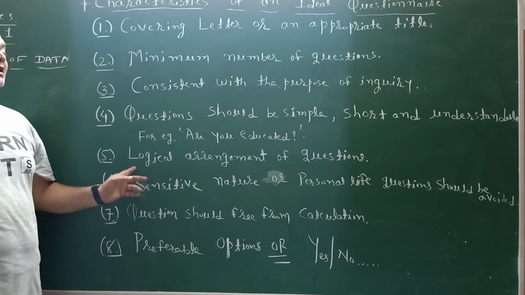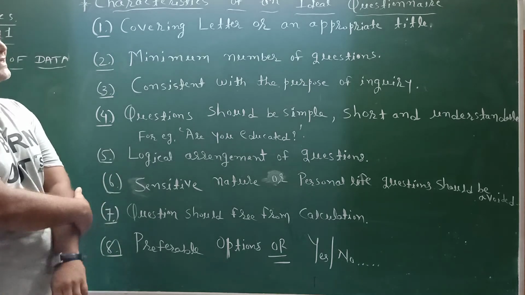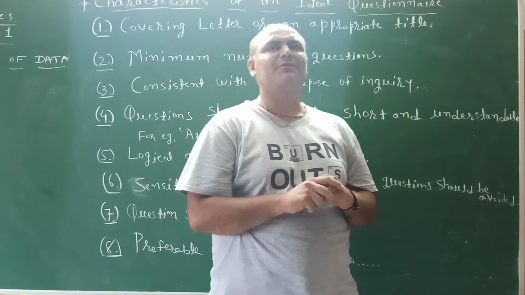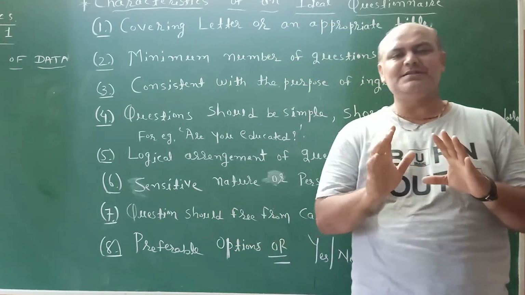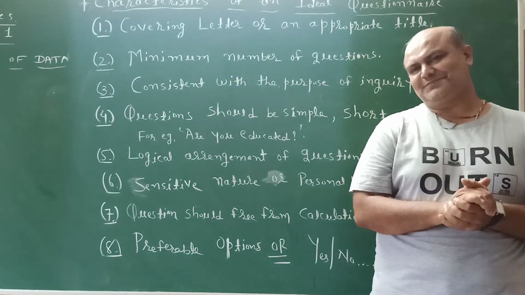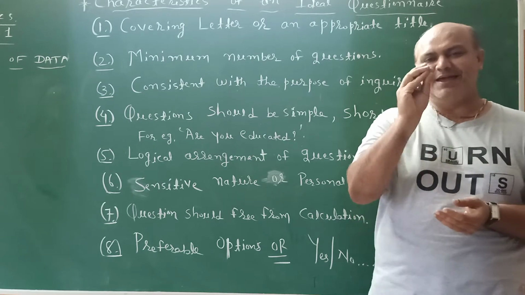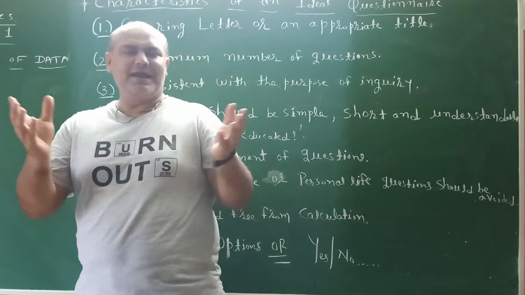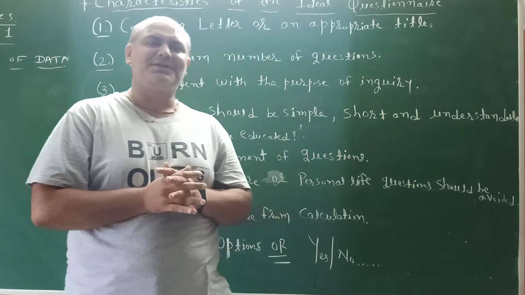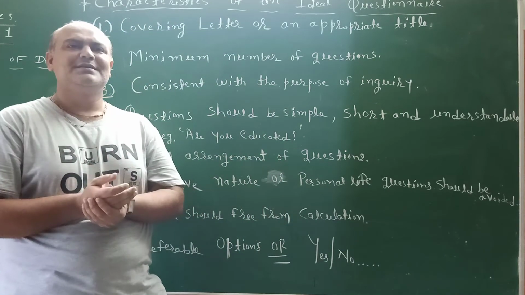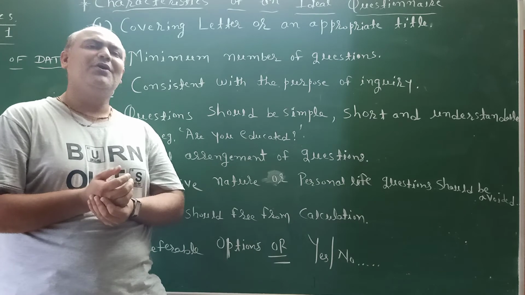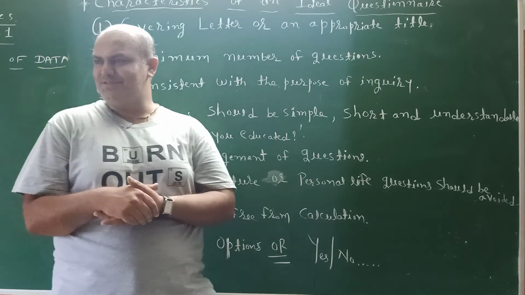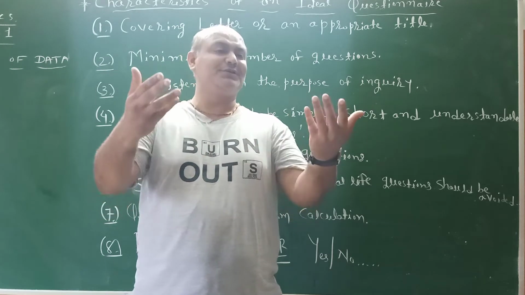Fifth, logical arrangement of questions. Sometimes what happens, we are arranging the questions but we are not arranging them in a logical manner. I would like to give you an example. Suppose I ask you, students, please provide which are the benefits of smartphones, or what you think about the smartphone.